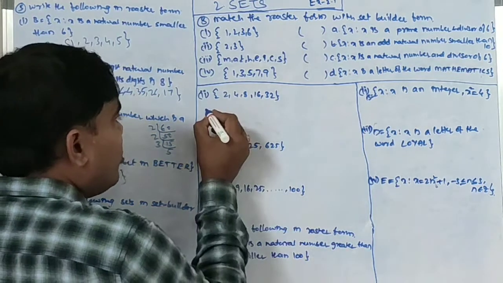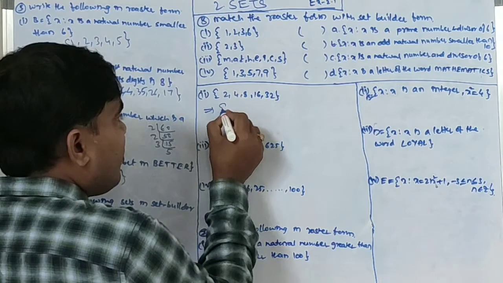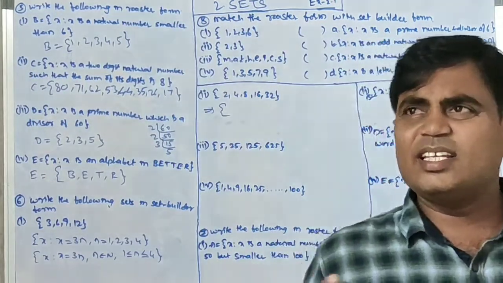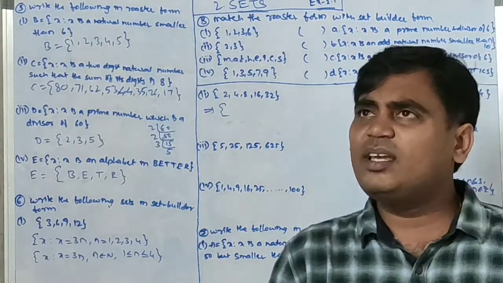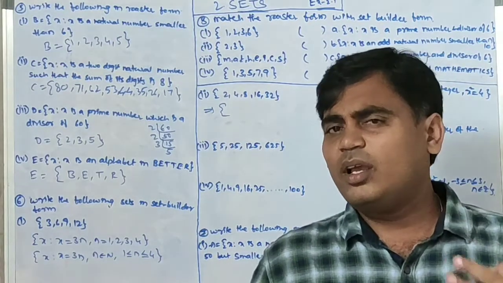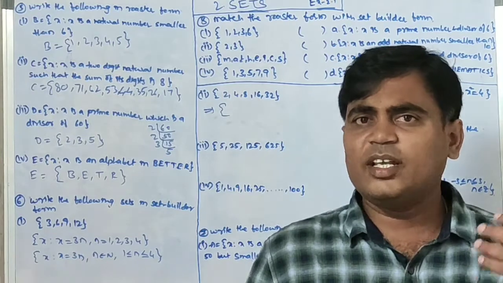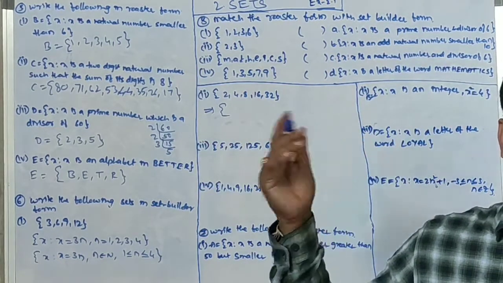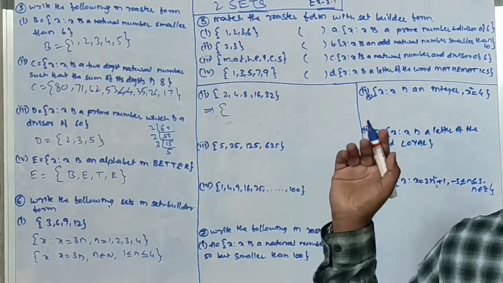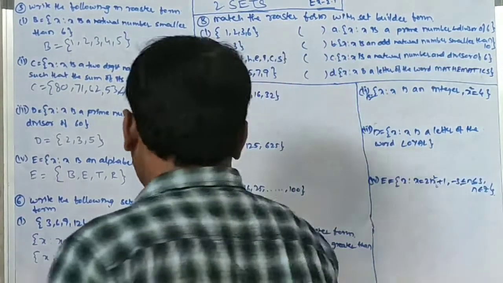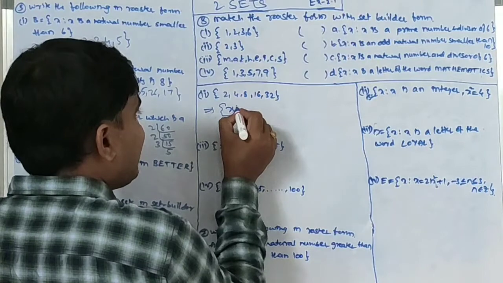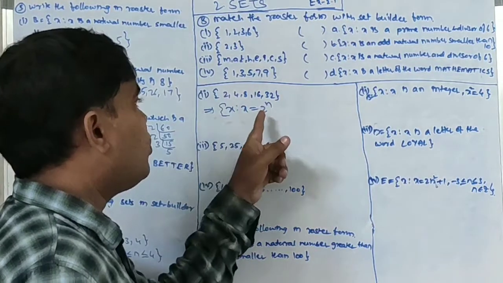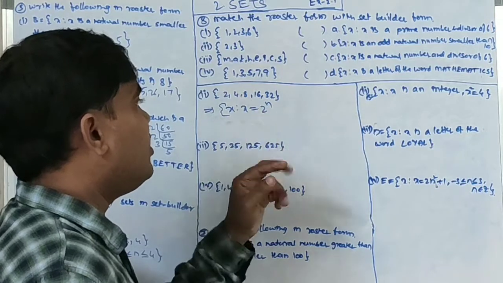Okay, next. Set builder form: observe the property of 2, 4, 8, 16, 32. 2 into 2 is 4, into 2 is 8, into 2 is 16, into 2 is 32. So all these are multiplied by 2 to get the result, so all these are powers of 2. So x such that x equals 2 power n: 2 power 1 is 2, 2 power 2 is 4, 2 power 3 is 8, like that.